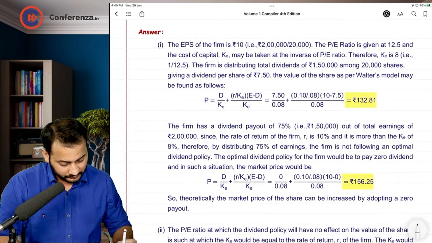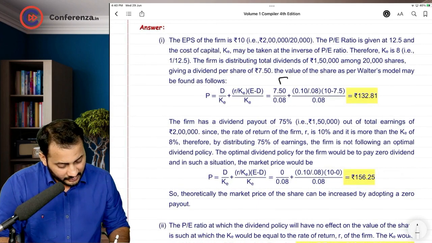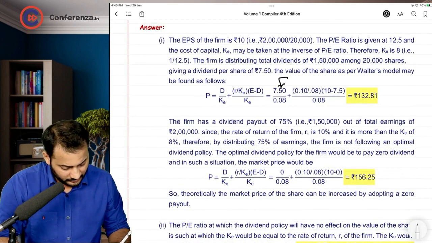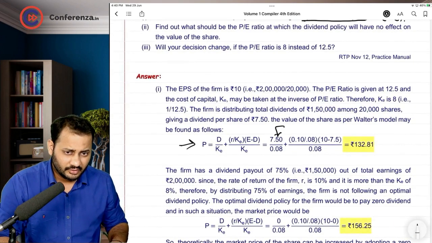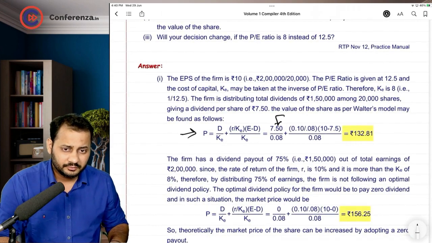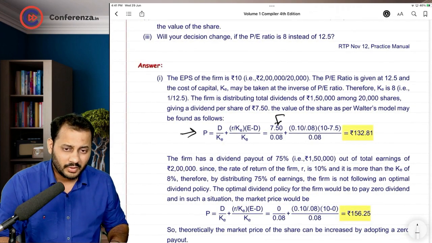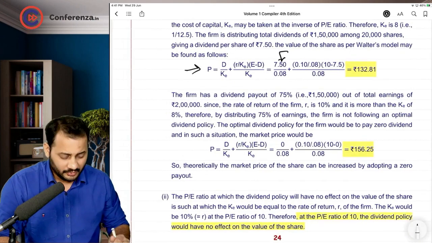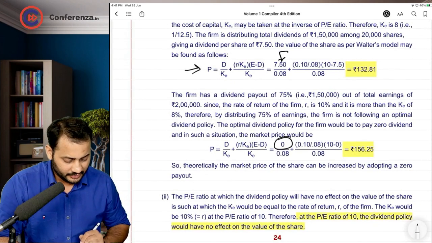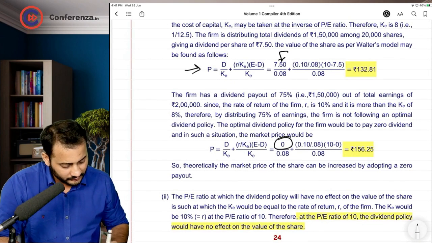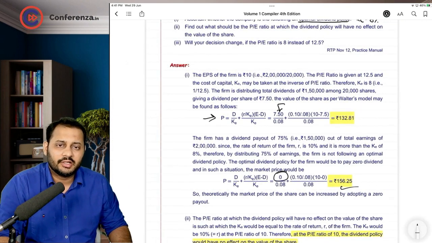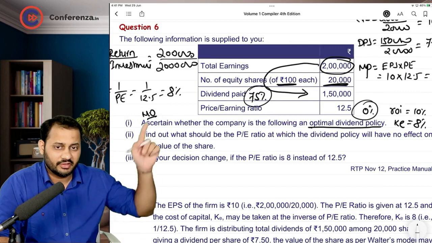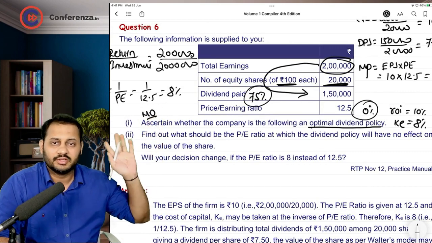So they have given, I think here, with the current data, that is 7.5, with the current data that they are following, 7.5, they have calculated the market price, which is 132. But if you follow the optimum dividend policy, then the market price comes down to 156.25. So they have calculated the market price in both the case with 75% dividend ratio and 0% dividend ratio.